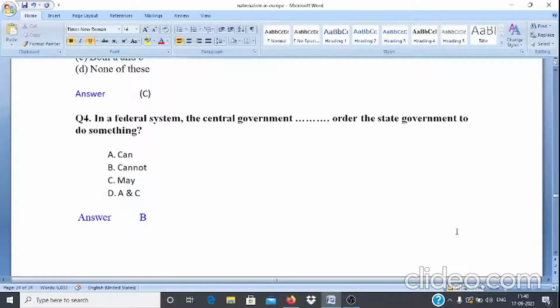Question number 4. In a federal system, the central government ordered the state government to do something. Options are A. Can, B. Cannot, C. May, and D. A and C. And the correct answer is option B.